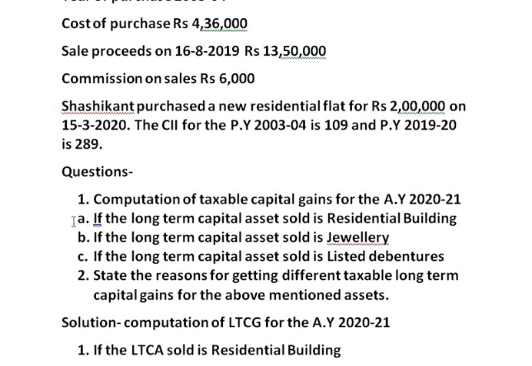That is, when you compute long-term capital assets sold is residential building, when you give effect of exemption under section 54 and find the taxable gain, you get 4 marks for this. For jewellery you get 4 marks. For listed debentures you get 4 marks. Total are 12. And for stating the reasons you may get 3 marks. This is how for case study you are expected to answer, and this is how the marks allocation is done.